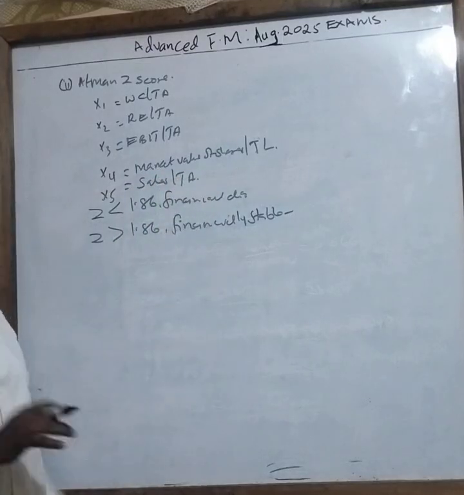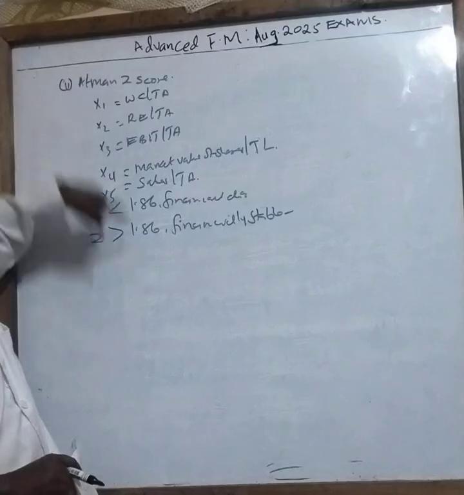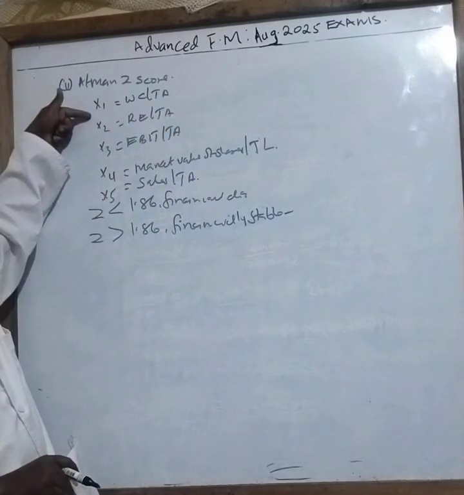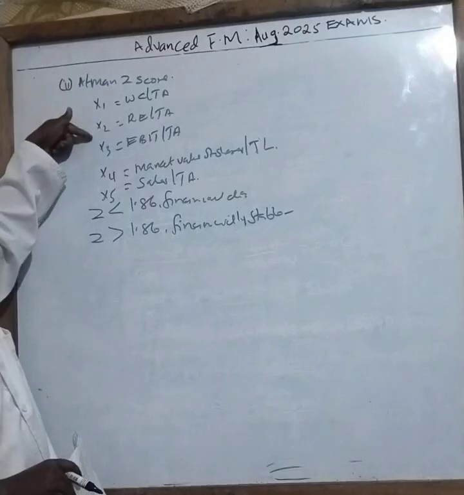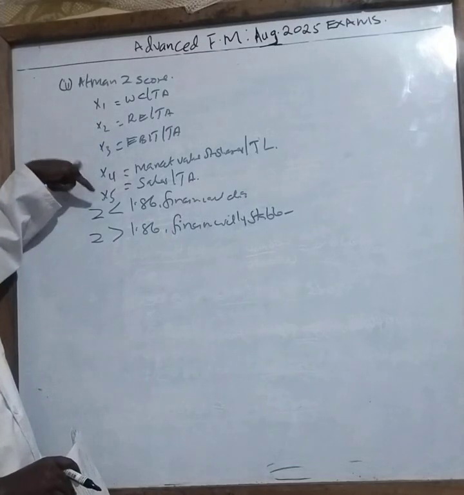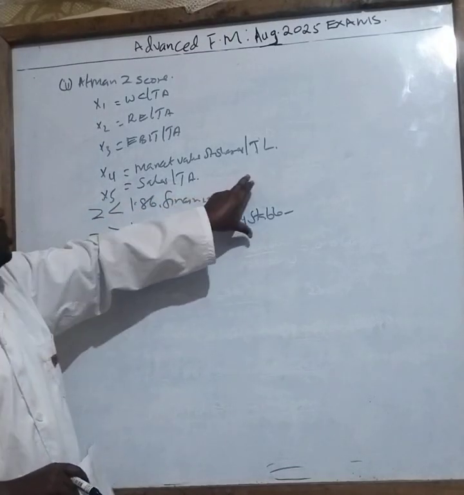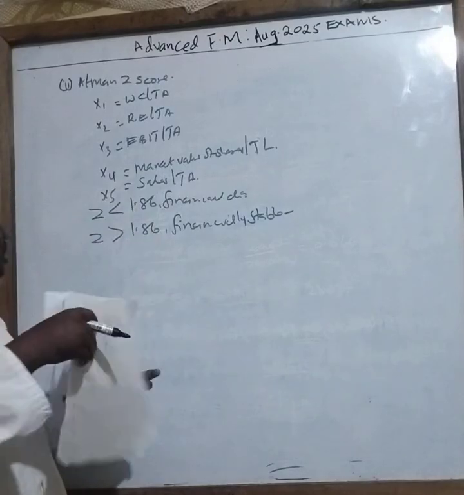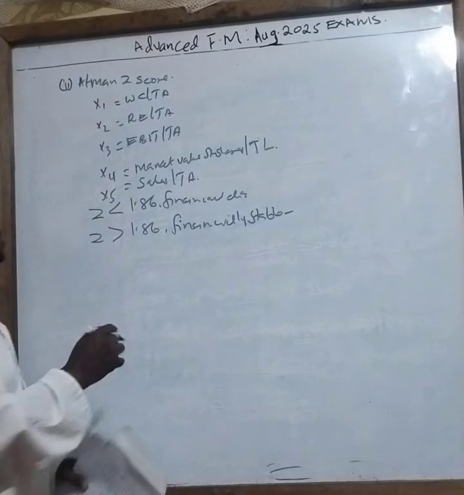So class, the examiner might give you this particular question: use Z score to analyze. So you have to know how to calculate X1, X2, X3, X4, and X5. Then ensure that you know how to make decisions. So I'm going to the last one. That is how you are supposed to answer that question.